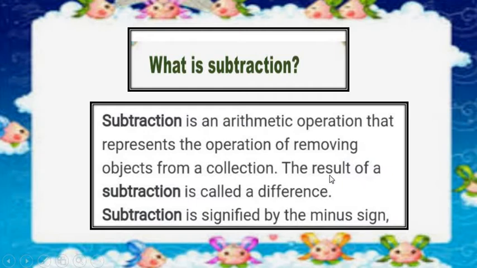The result of a subtraction is called a difference. Subtraction is signified by the minus sign.